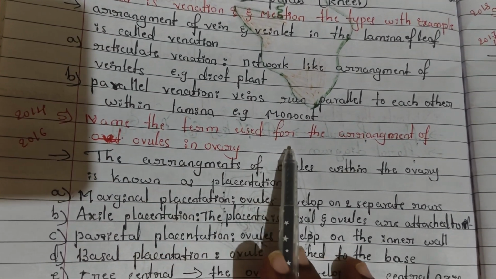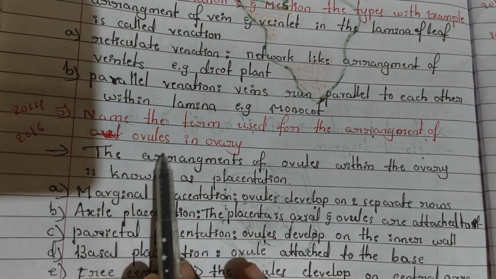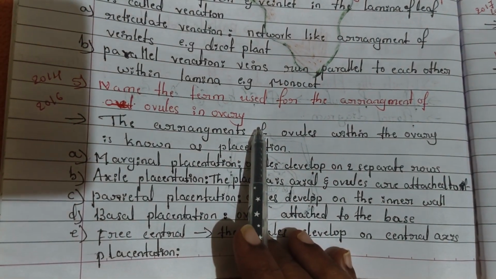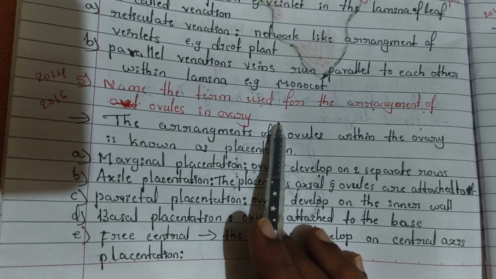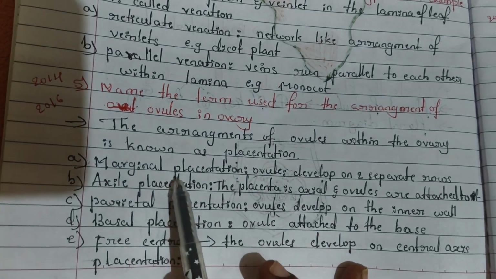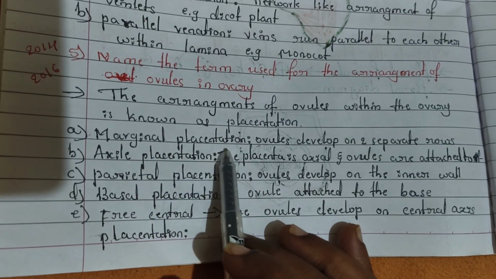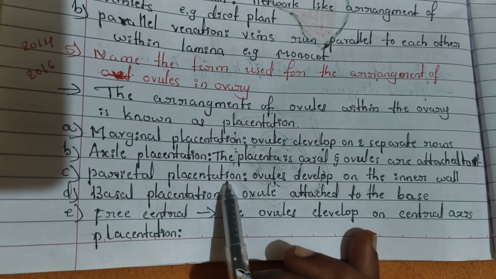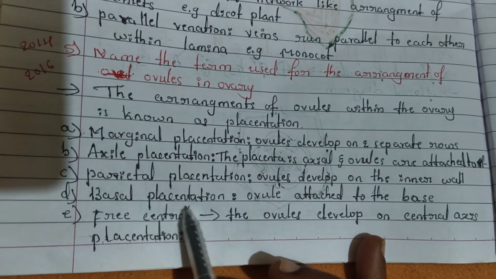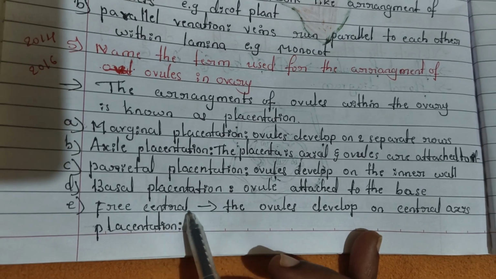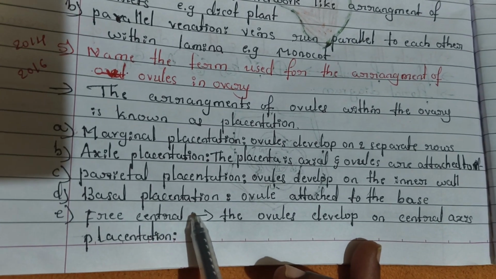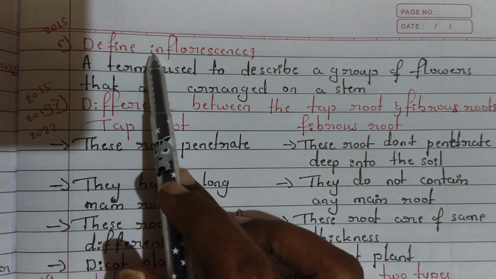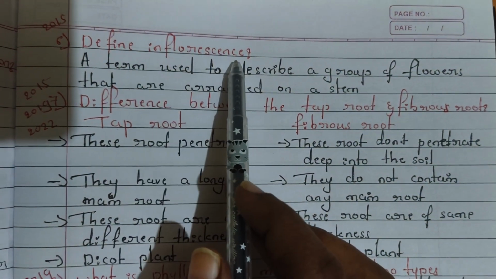And next question is: name the term used for arrangement of the ovule in the ovary, and it is most important, many times there is a question. Here five types are there. First one marginal placentation, second one axial placentation, third one parietal placentation, fourth one basal placentation, and fifth one is free central placentation.